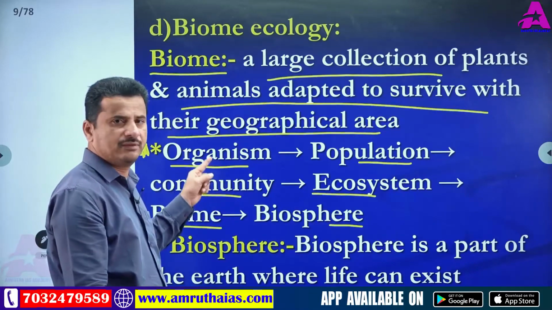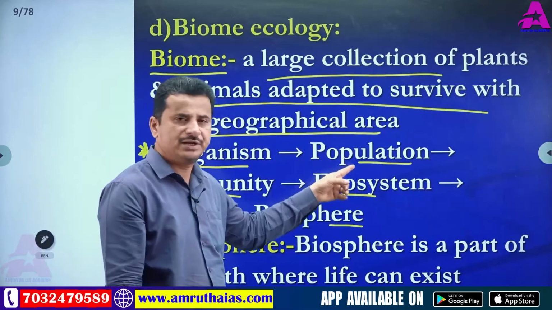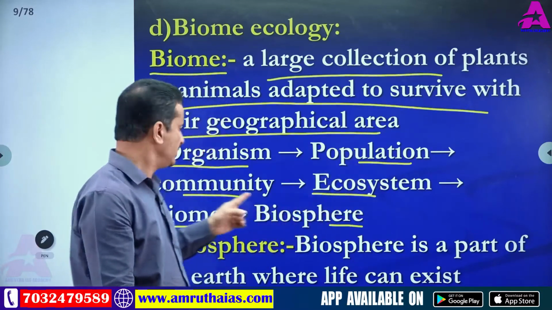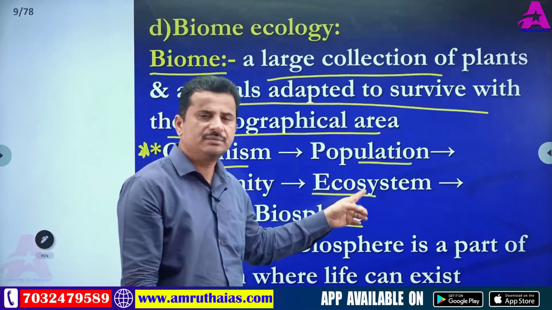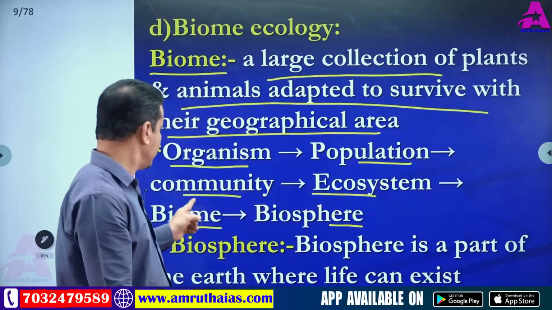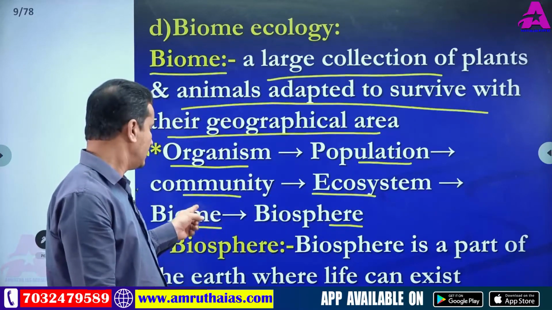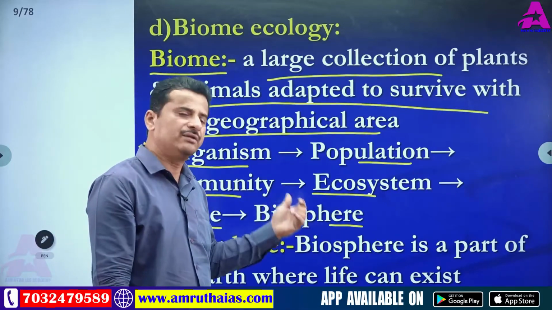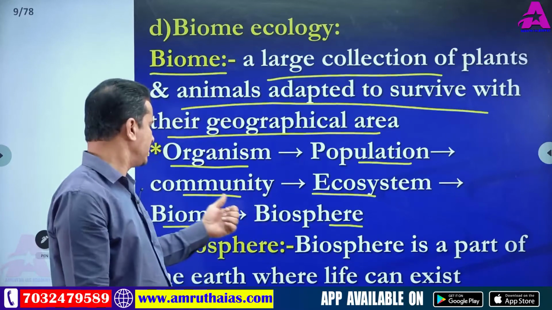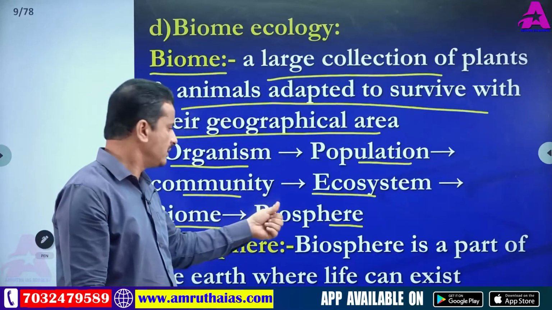Different organisms collectively form a population. Different populations collectively are called a community. Some communities are present in an ecosystem, some ecosystems are present in a biome, and different biomes are part of the biosphere, or in reverse, the biosphere contains different biomes.